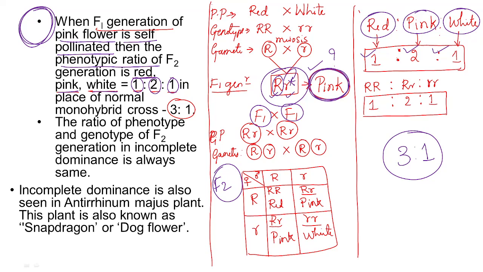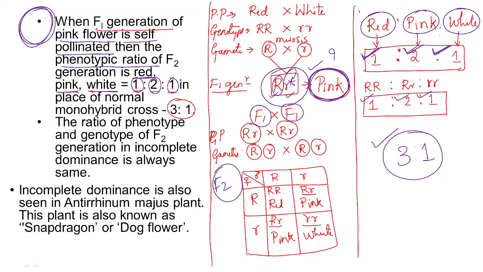But here, even though it is monohybrid, the phenotypic ratio is varying, that is 1:2:1. Why is the phenotypic ratio varying like this? Because it is showing incomplete dominance. If it were completely dominant, it would have given the result of 3:1. Since it is incompletely dominant, it has given the result of 1:2:1. Is that clear? So that is the phenotypic ratio, and even the genotypic ratio is 1:2:1.